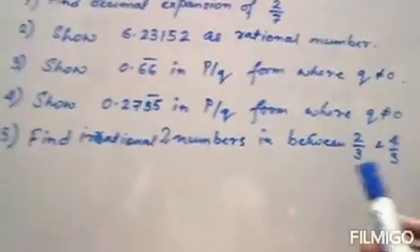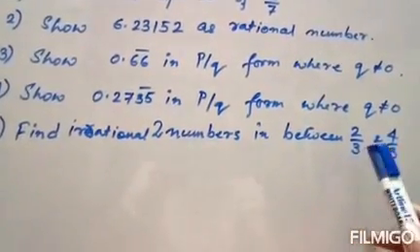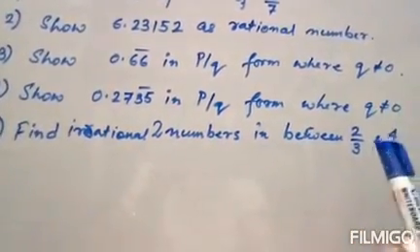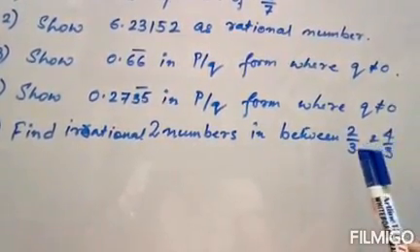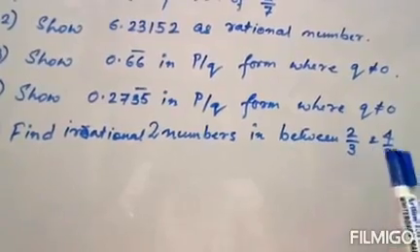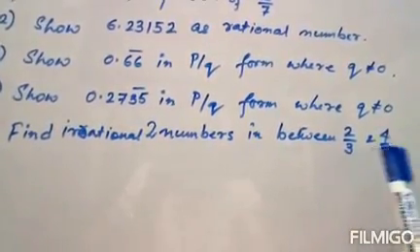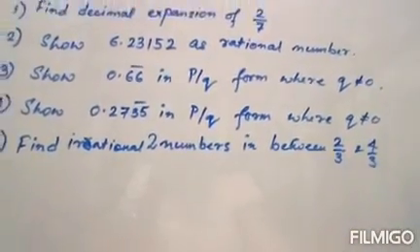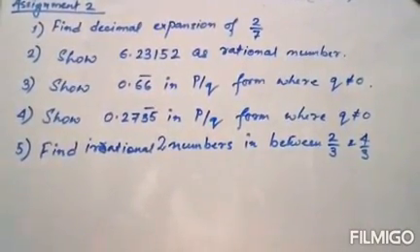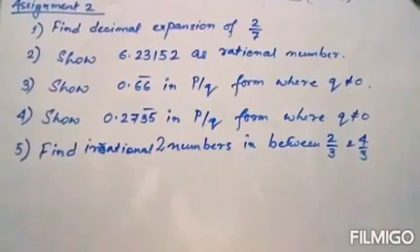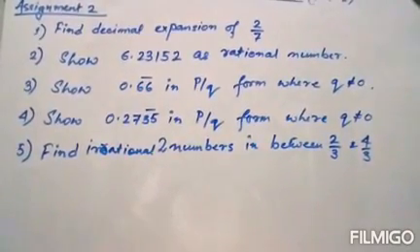For this one, always remember the number that you're taking should be in between these two numbers, that means greater than this but less than this. Okay, please note down, and within one day I need all of you to complete this task.